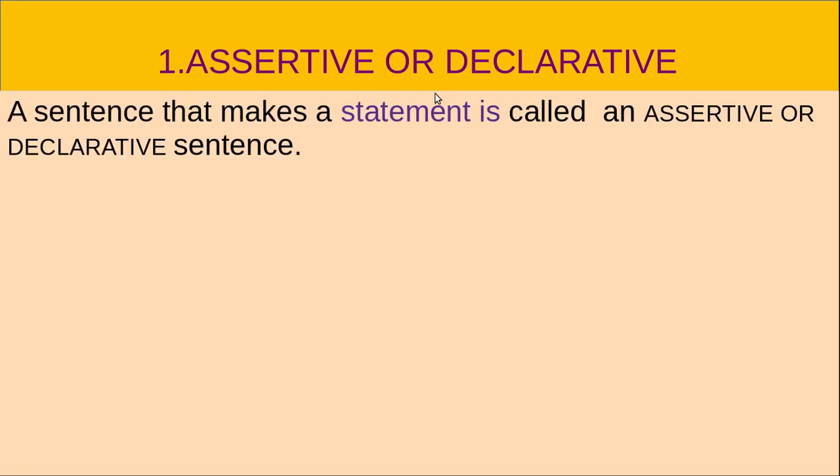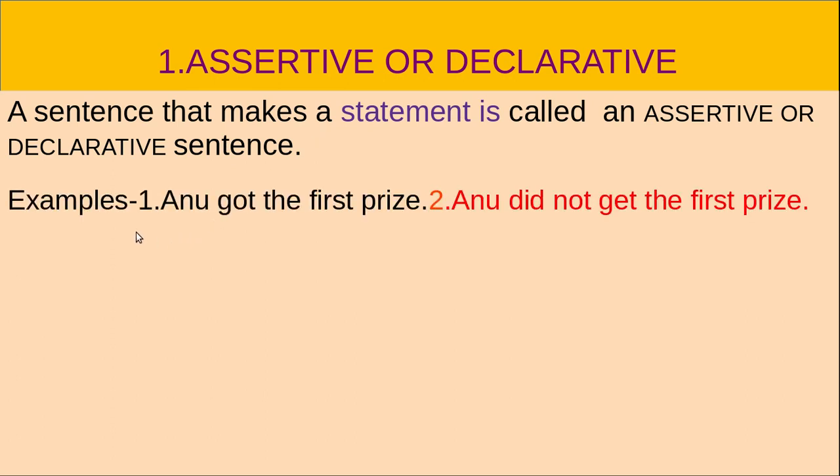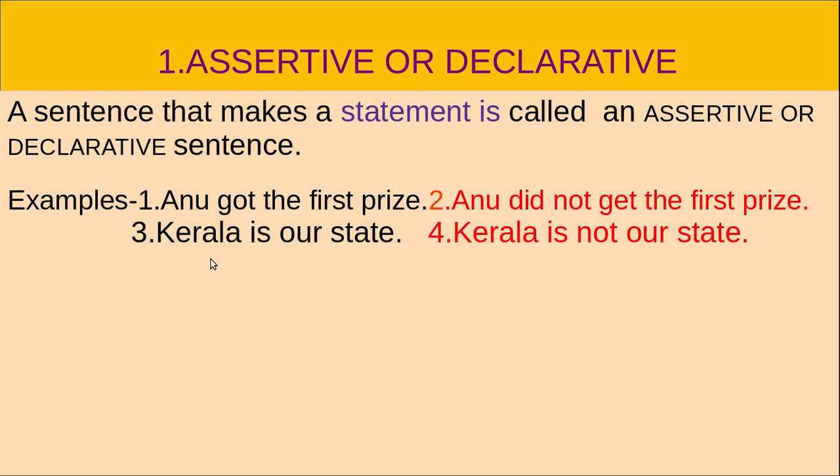What's an assertive sentence? A sentence that makes a statement is called an assertive or declarative sentence. They make a mere statement. See the examples. Anu got the first prize. Second, Anu did not get the first prize. Kerala is our state. Kerala is not our state.